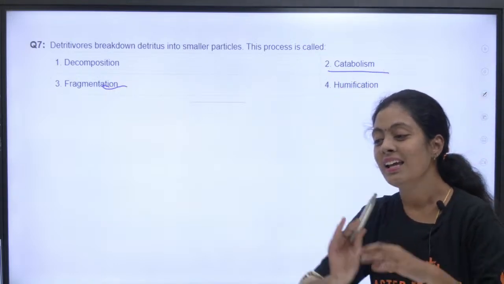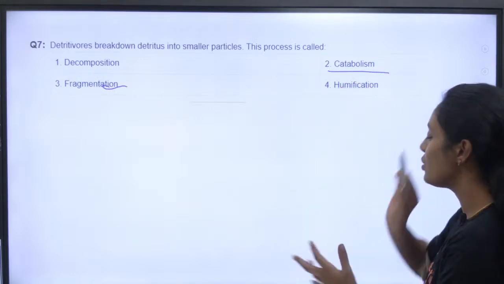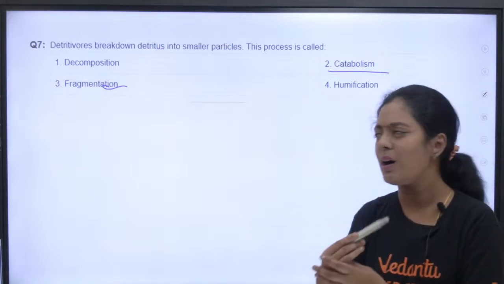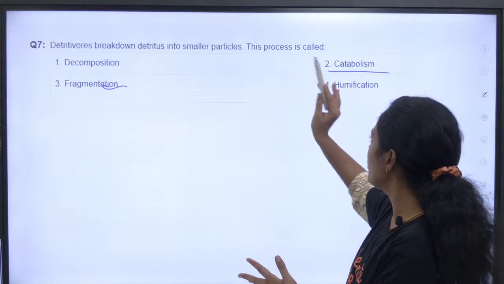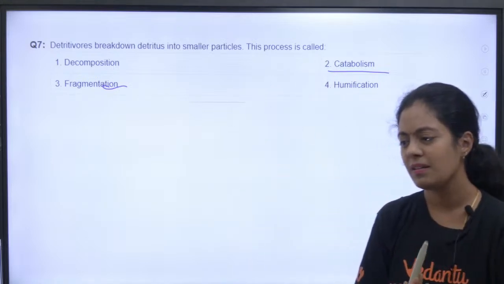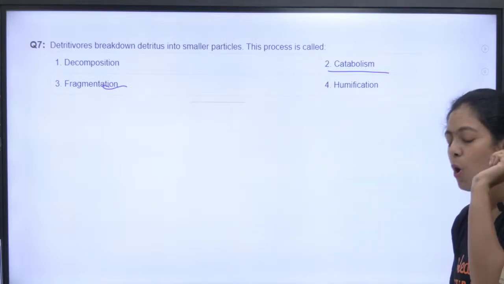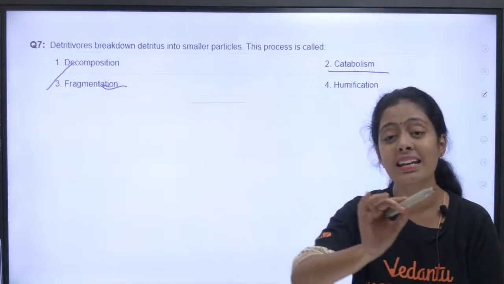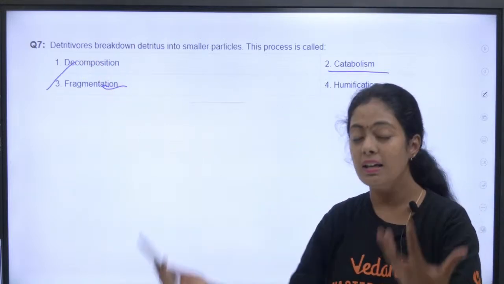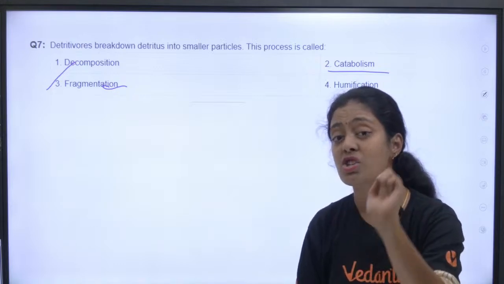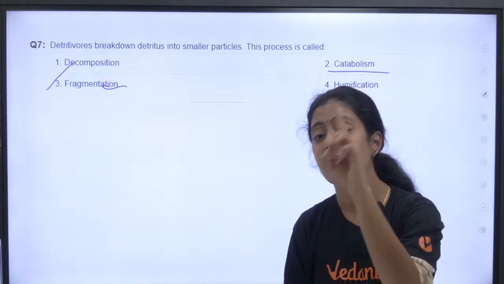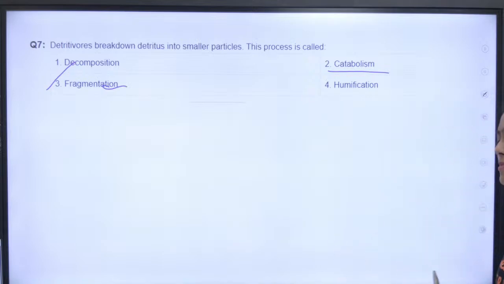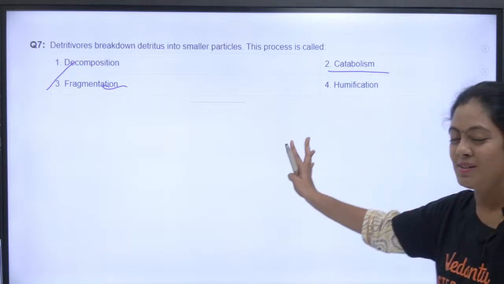What is the answer? It is 3, and why is it not 2? Can you tell me? Can we just retrospect it? Why is it not 2? Because 2 is breakdown only. Right? The answer is option 3. If you go and look in your NCERT, breaking down the detritus is called fragmentation. Bacteria and fungi breaking it down is called catabolism. Yes, very good, superb. I'm so happy. So the right answer is option 3.